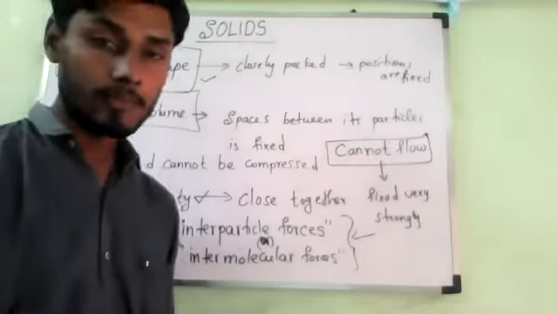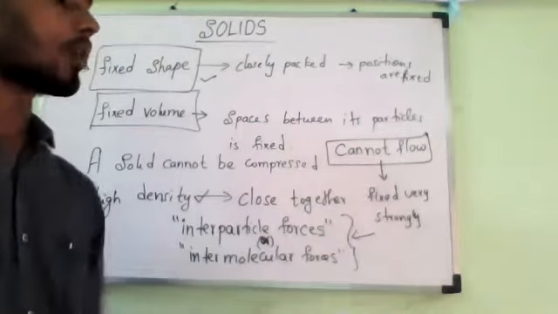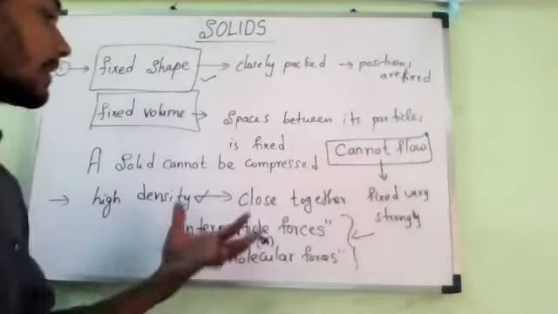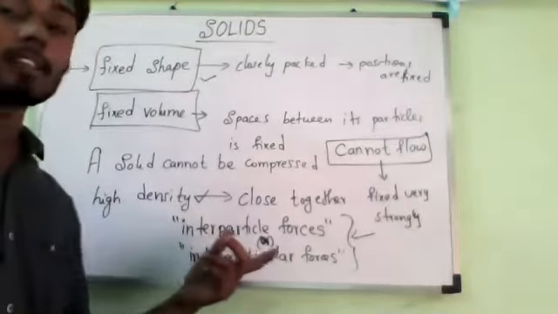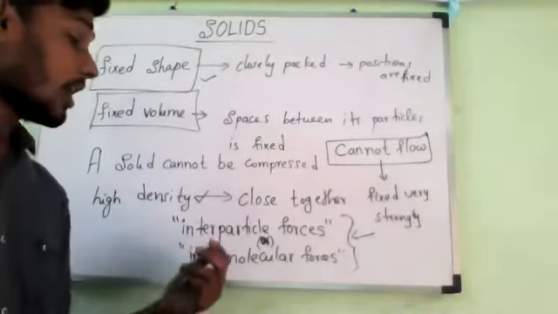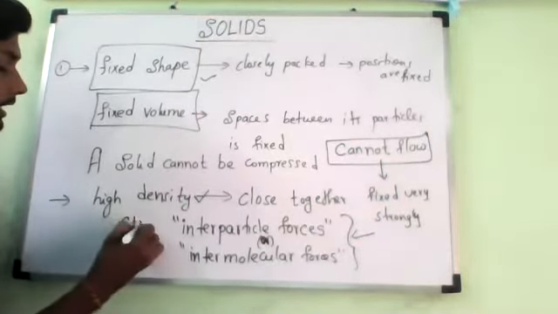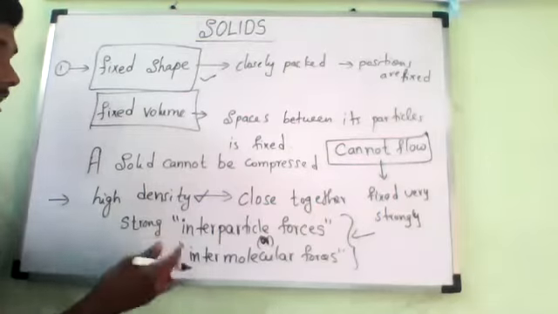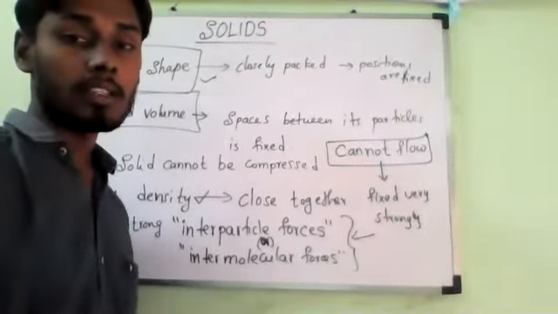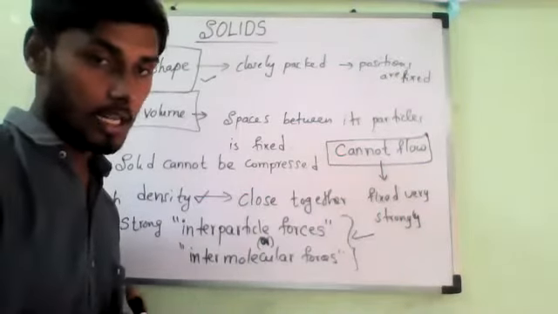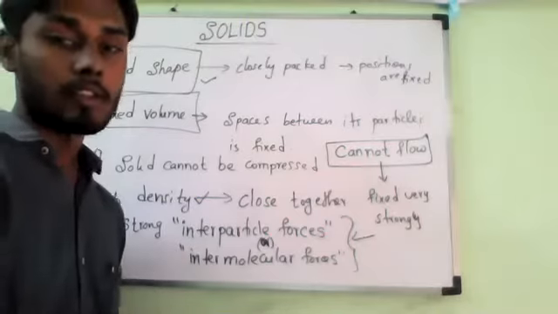That is why they cannot flow like fluids, and it is not possible to compress them. They have high densities and strong intermolecular forces, so they always have fixed positions. As we have just learned, a solid has a fixed shape.